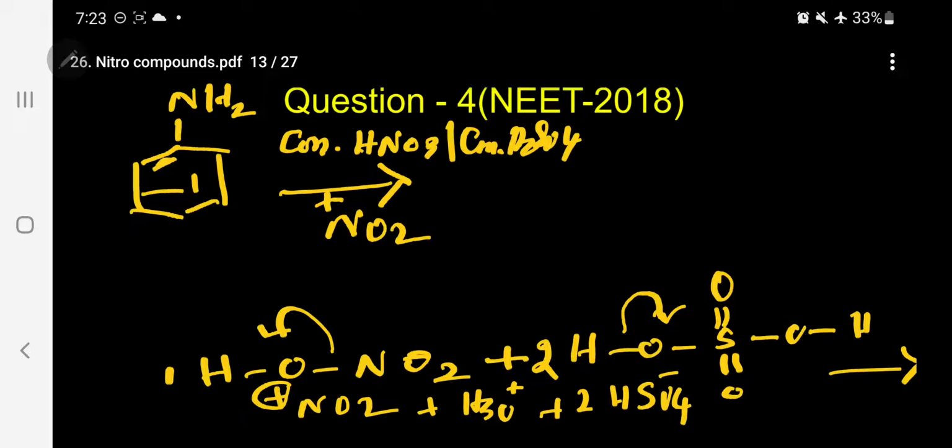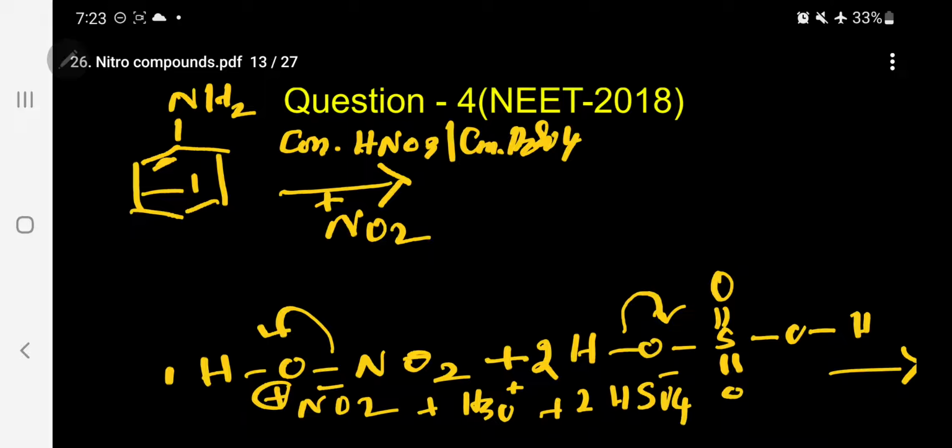When you mix concentrated nitric acid, 1 mole, and 2 moles of sulfuric acid, sulfuric acid is acting as an acid medium and nitric acid is acting as a base. Please follow. This is also a question that may be asked in future. So what we have to understand is that NO2 plus is going to attack the aniline.